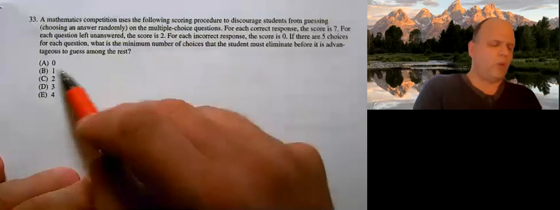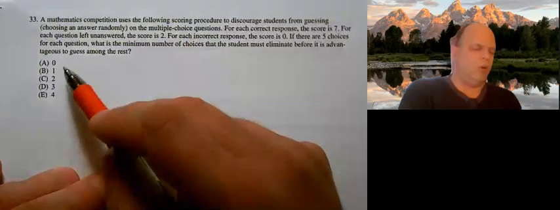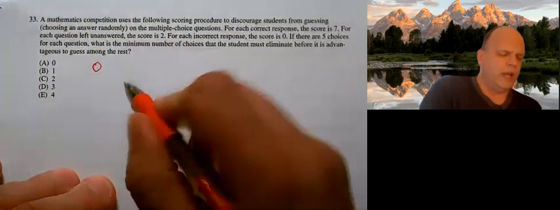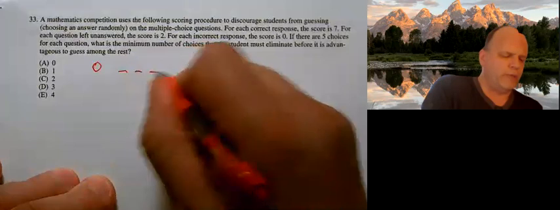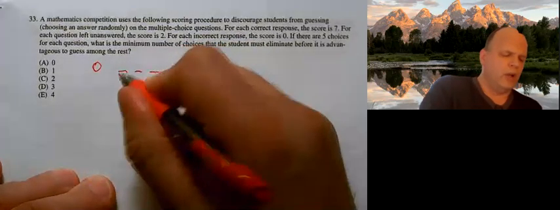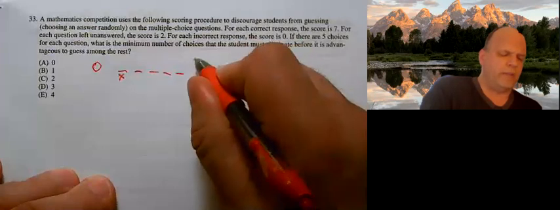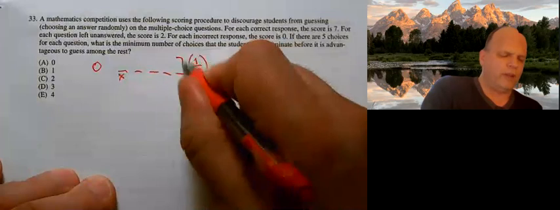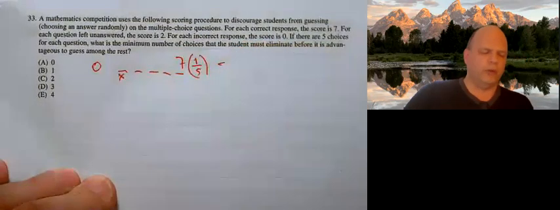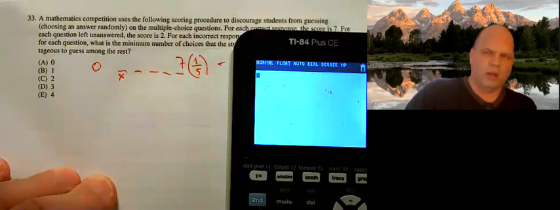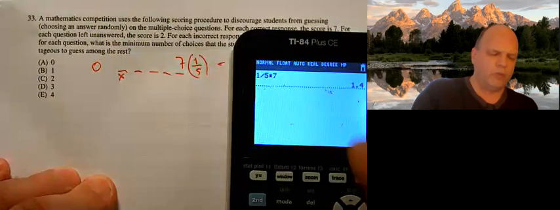So we have eliminating 0, 1, 2, 3, or 4. If we eliminate 0, that means we have 5 choices, one of which is correct. So the probability of guessing correctly is 1/5. And 1/5 times 7 equals 1.4.